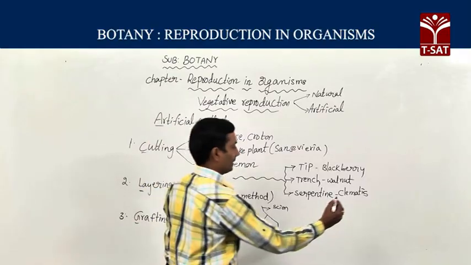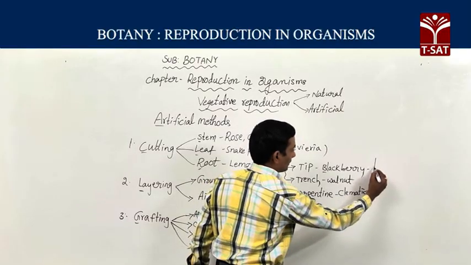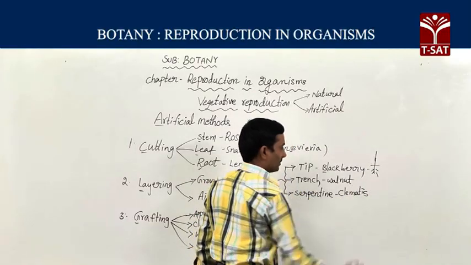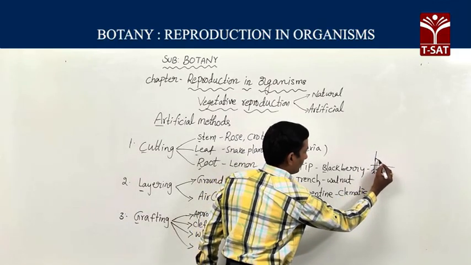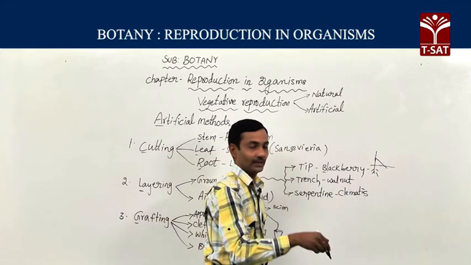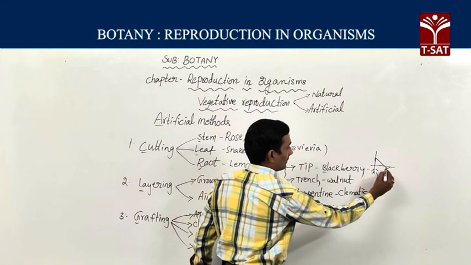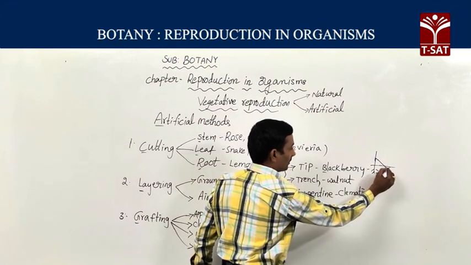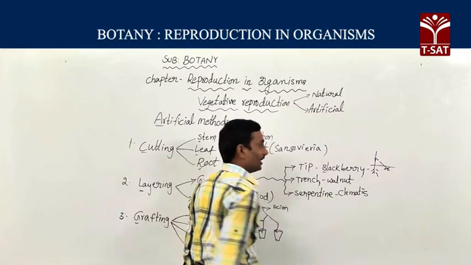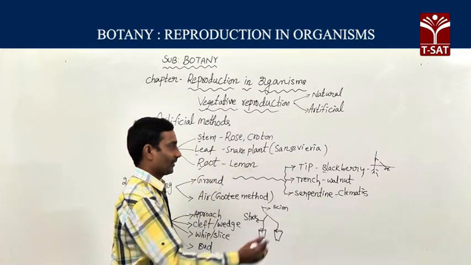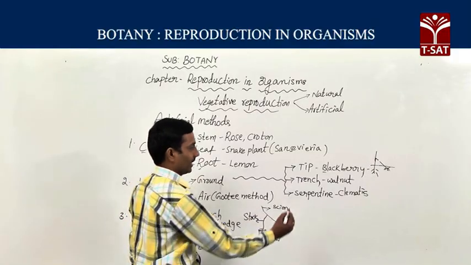In the tip layering method, for example in the blackberry plant, a root system is there. This branch we have to bend toward the soil. Then, this one we have to bend like this. If you put this in the soil, it develops roots. After development of the roots, we have to detach this branch from the parent plant, and it develops into a new plant. This type of method you can find in the blackberry plant.